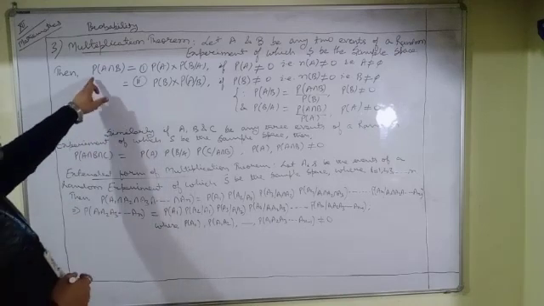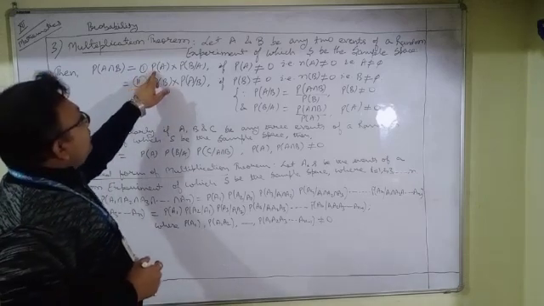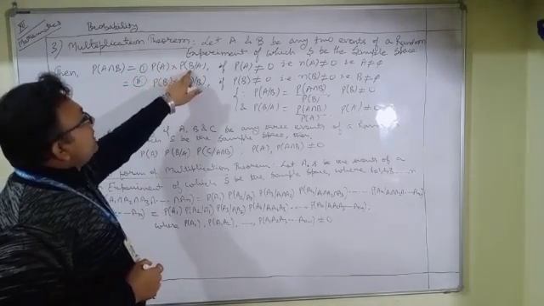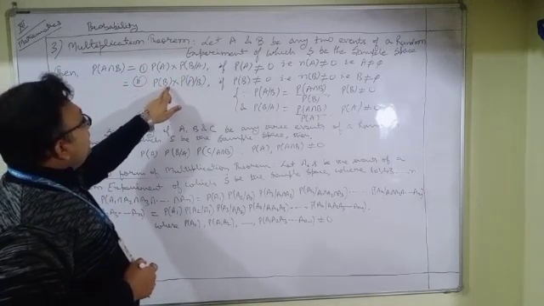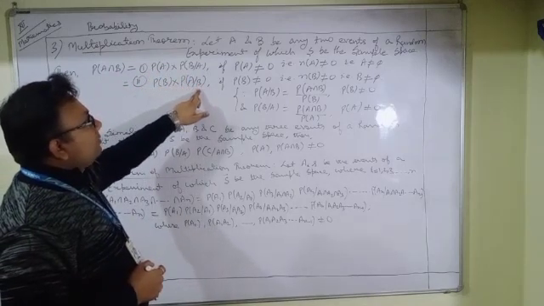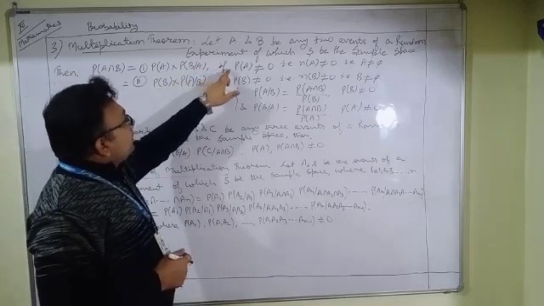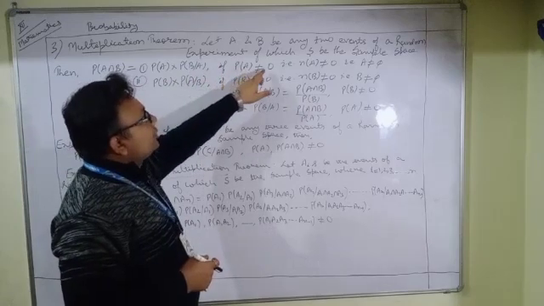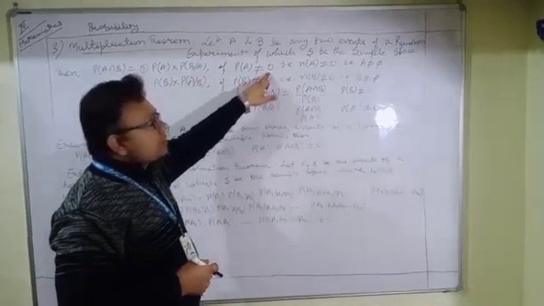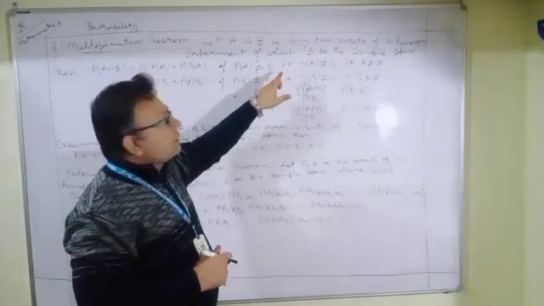Then probability of A intersection B is equal to probability of A into probability of B given A, and this is also equal to probability of B into probability of A given B, provided in the first statement of this theorem, probability of A should not be equal to 0. That means our event A may not be an impossible event.